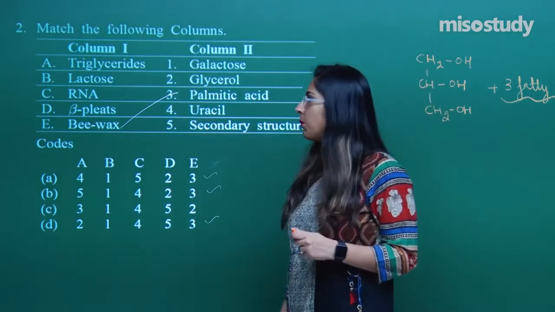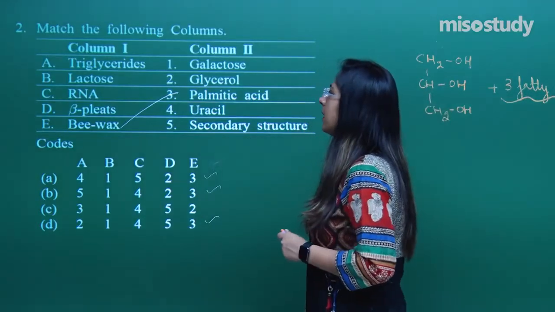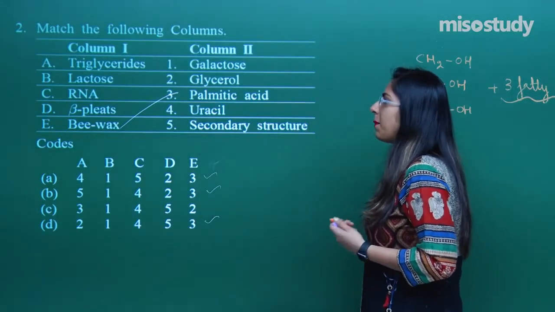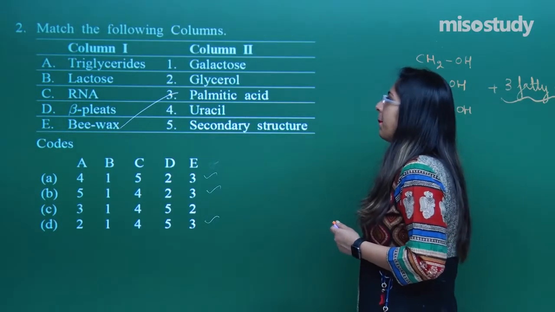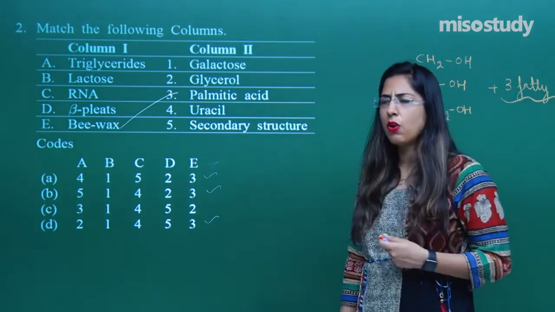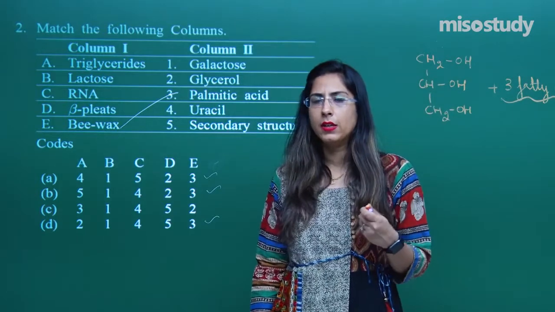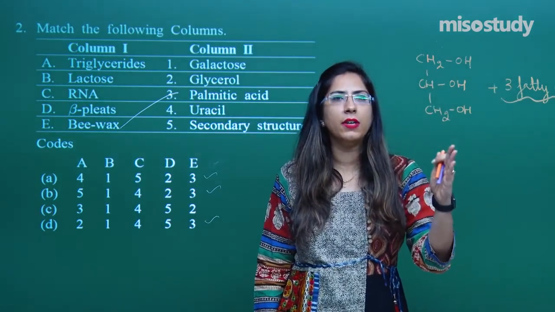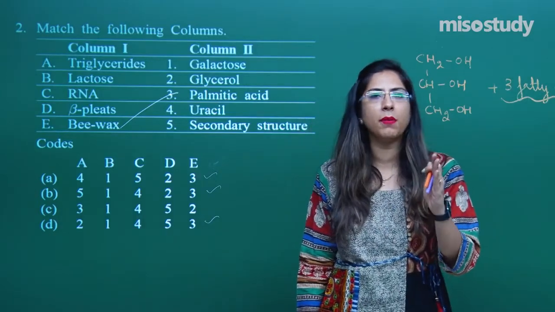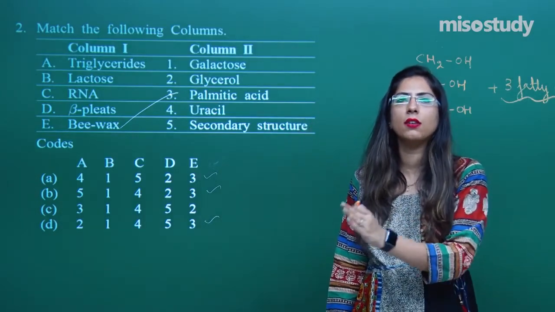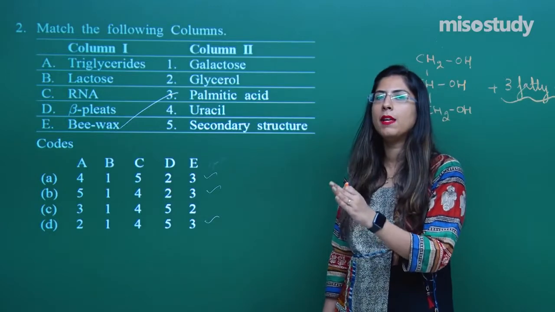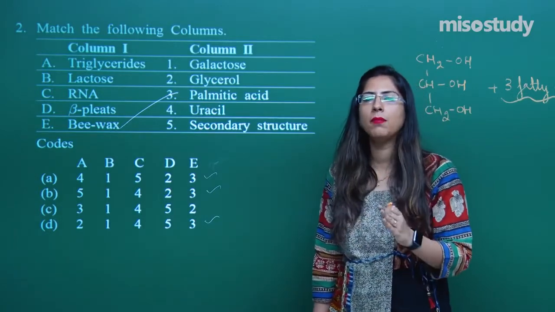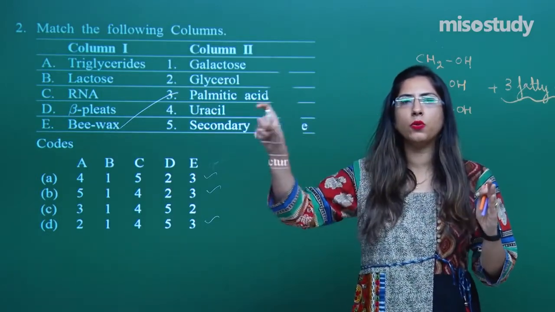Let us look at option D, which states beta plated sheet. Beta plated sheet, that means we are talking about the structure of a protein. We have discussed different types of structures: starting from the primary structure, secondary structure, tertiary and quaternary structure, and ultimately what we have is a protein. In the primary structure, the amino acids are joined together.